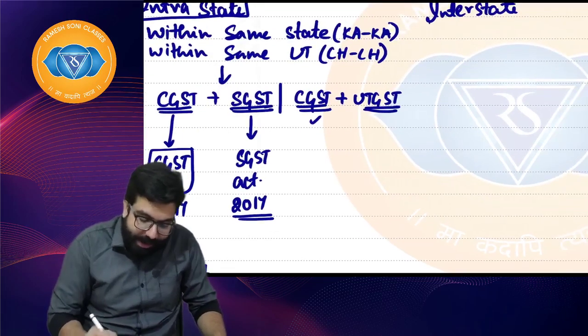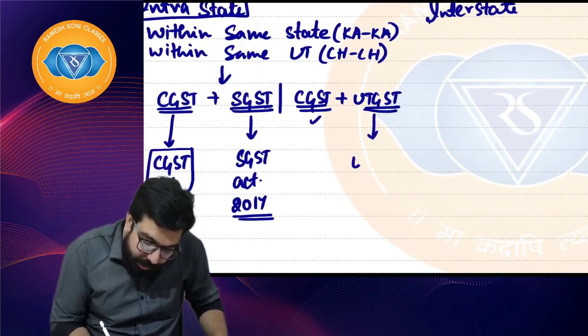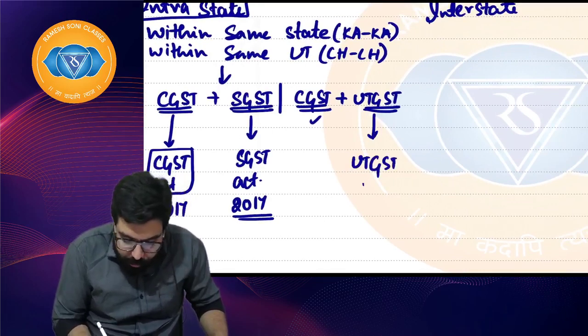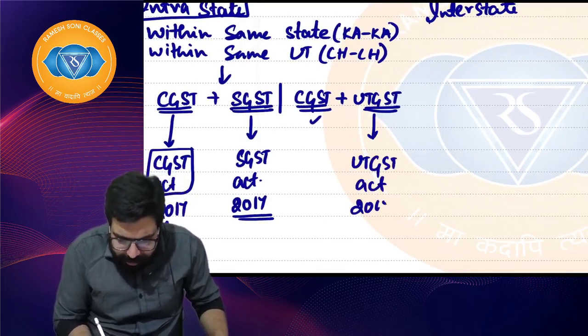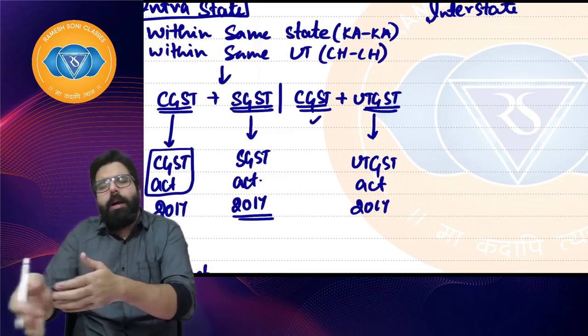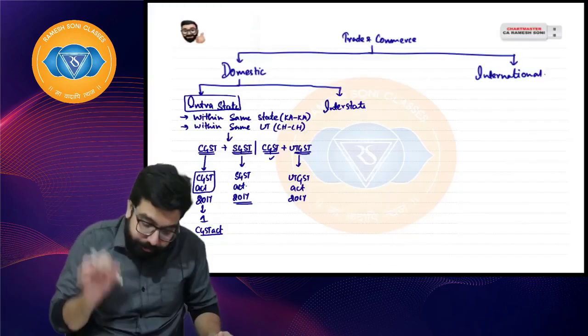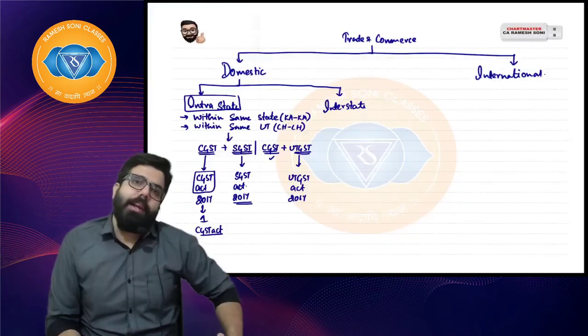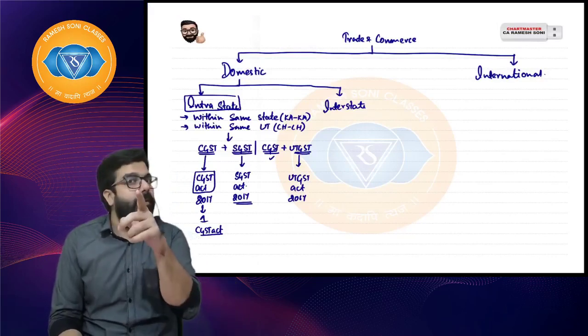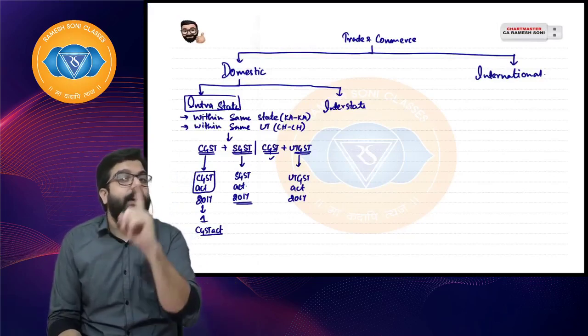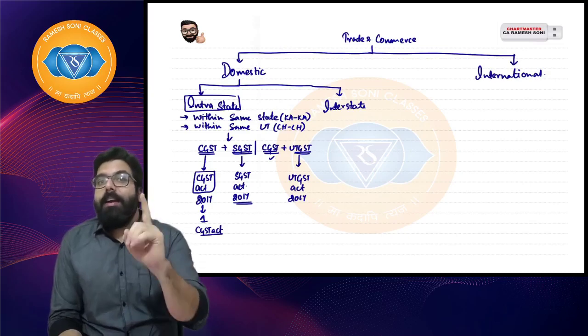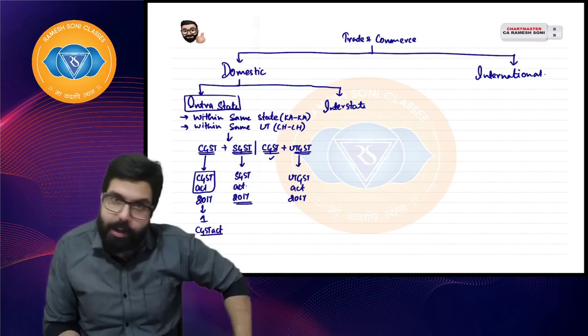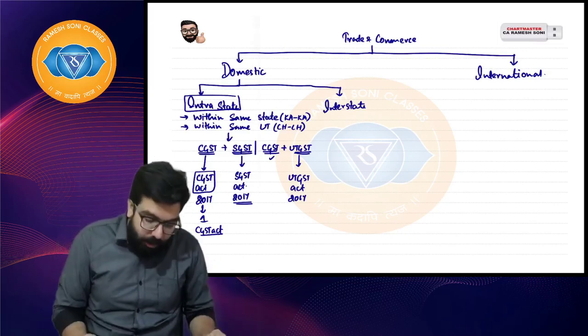CGST Act again, then UTGST. UTGST is collected under the UTGST Act 2017, further amended by the Amendment Act 2018, etc. Sir, supposing there is no act. If there is no act, it will not be called a tax, because tax is always collected under an act or a law by the government. I hope everyone is clear. That is why the act is very important.